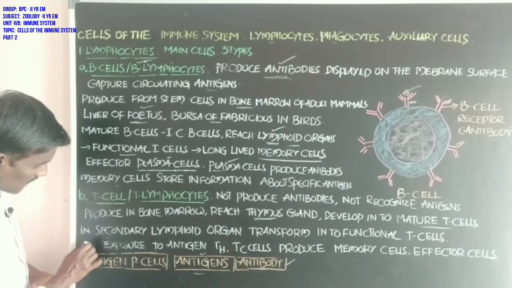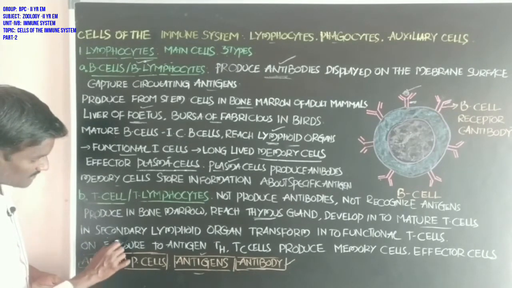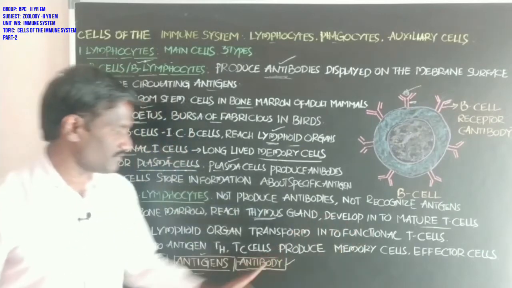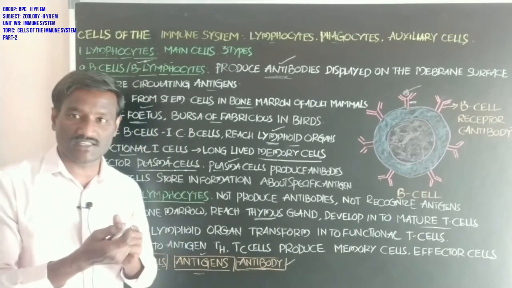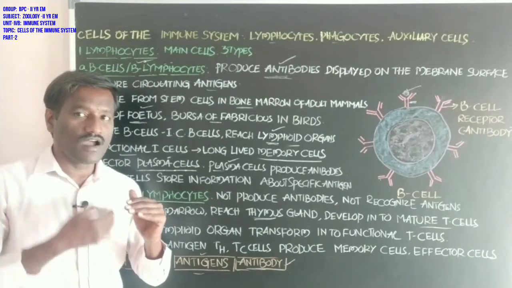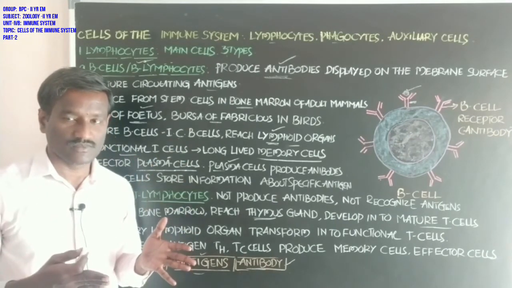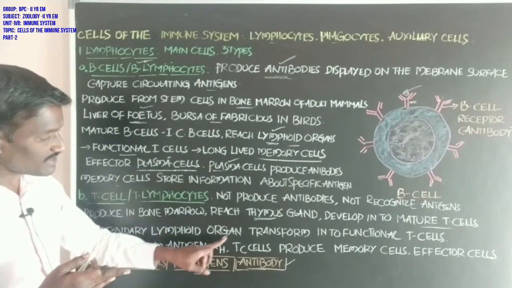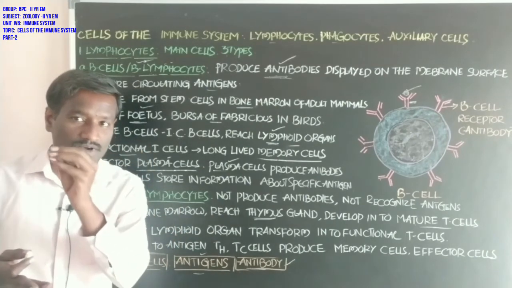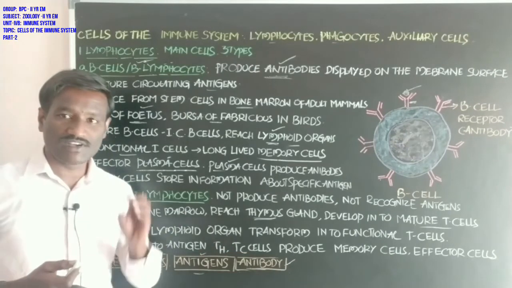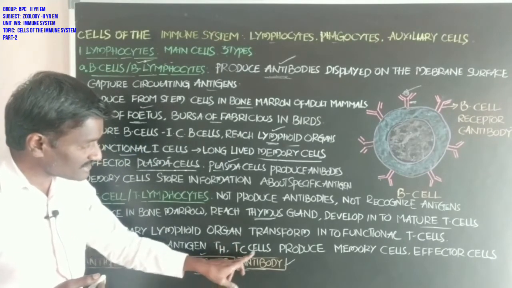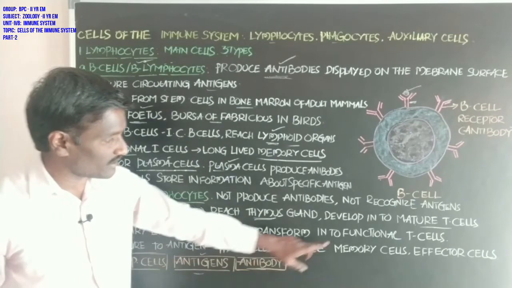When the functional T cells are exposed to the antigens, they are the T helper cells, the TH cells, and the TC cells, the T cytotoxic cells.